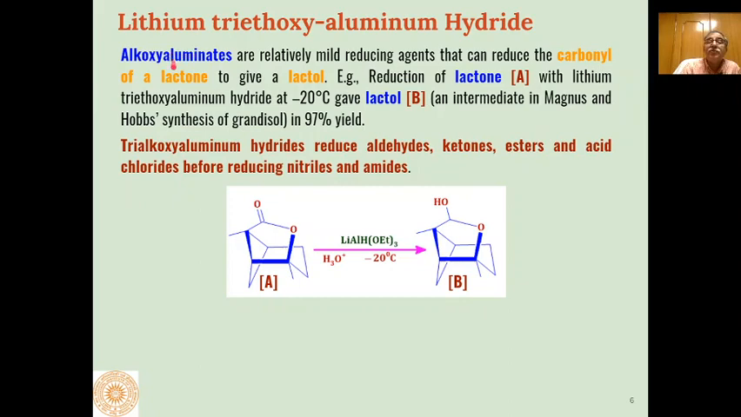But if we use alkoxy aluminates or lithium triethoxy aluminum hydride, then only this keto group is reduced to alcohol. Lactols are formed as the product. So when this reaction is performed at minus 20 degree centigrade, then this type of lactol is formed.